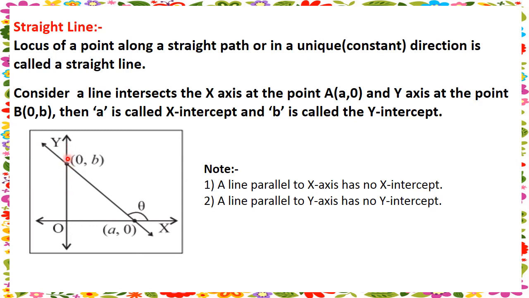We can write it as an ordered pair (0, B) because its x coordinate is 0 on the y-axis. The point on the x-axis is called the x-intercept and the point on the y-axis is called the y-intercept. Now a line parallel to the x-axis has no x-intercept. That is, if the line is parallel to the x-axis, it is not intersecting the x-axis anywhere, so its x-intercept will be 0. Similarly, a line parallel to the y-axis has no y-intercept also.